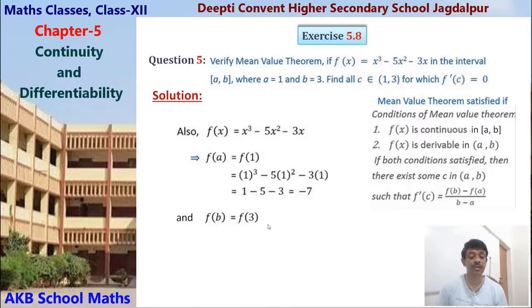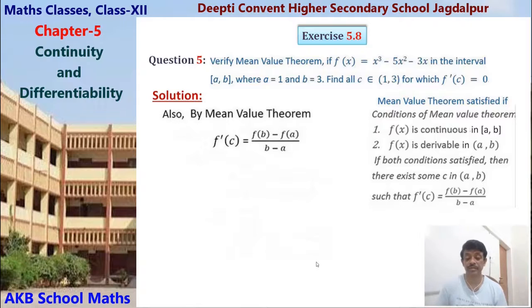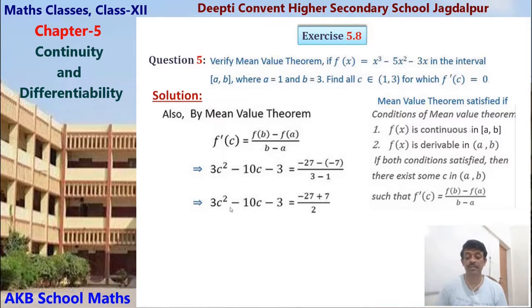And f(b) equals f(3). f(3) means 3³ − 5(3)² − 3(3), solving, 27 − 45 − 9 = −27. So now put the values in the condition of the mean value theorem: f'(c) = (f(b) − f(a))/(b − a). f'(c) is 3c² − 10c − 3, which we already have. Now putting in the values of f(b), f(a), b and a: 3c² − 10c − 3 = (−27 − (−7))/(3 − 1) = −10.